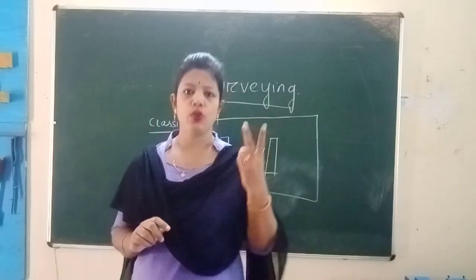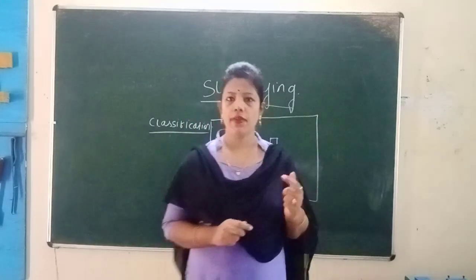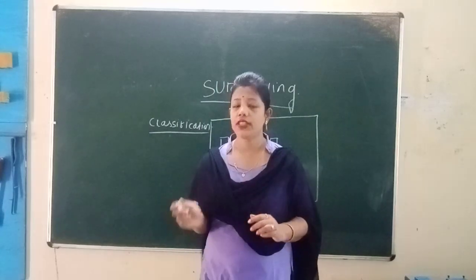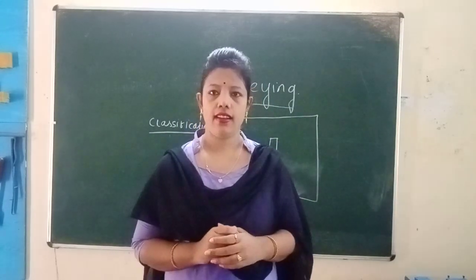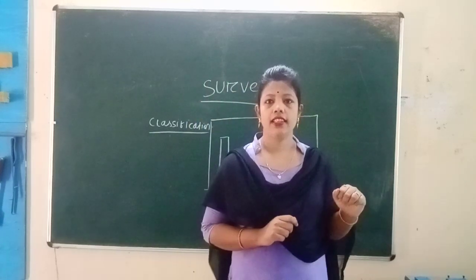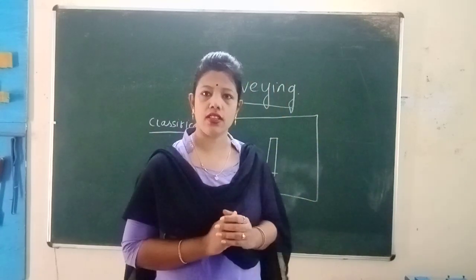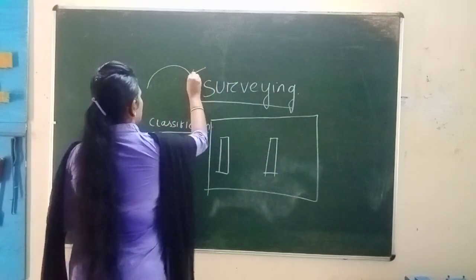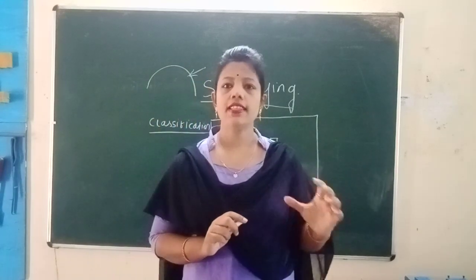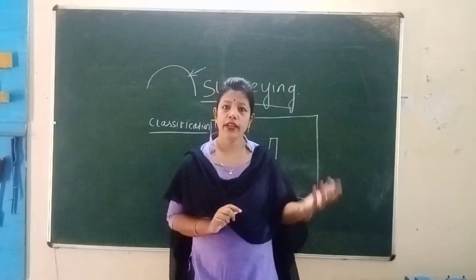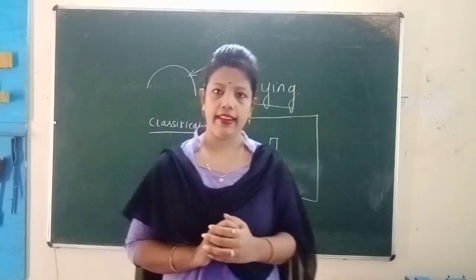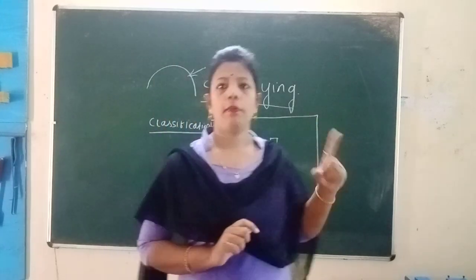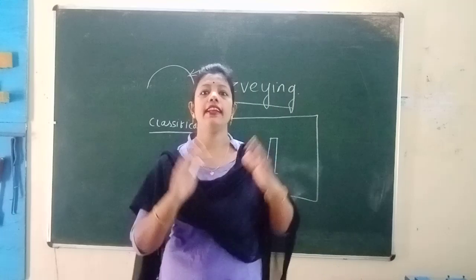Surveying is classified into two types. The first one is plane surveying and the second one is geodetic surveying. In plane surveying, the curvature of the earth is not taken into consideration, since plane surveying is considered for a small area, below 250 square km. But geodetic surveying is conducted in a large area.